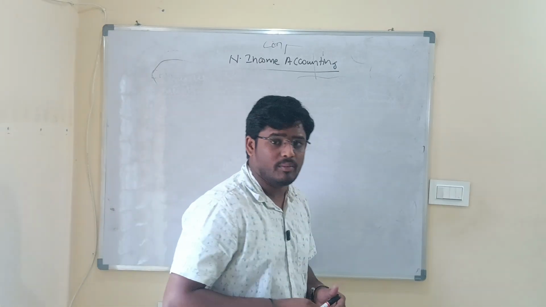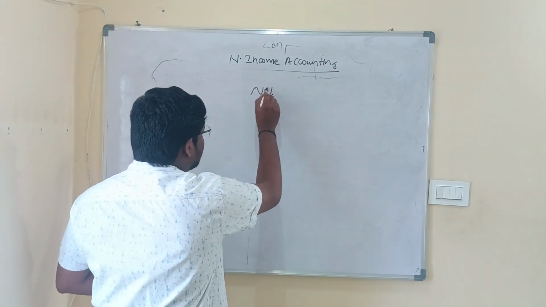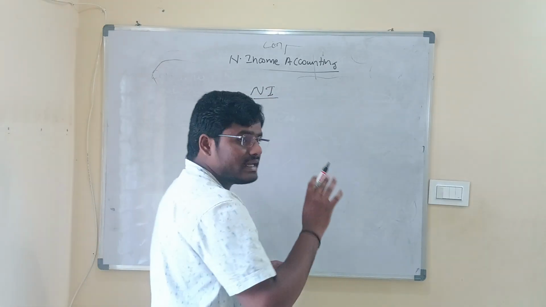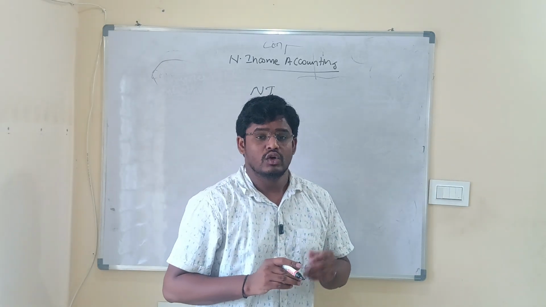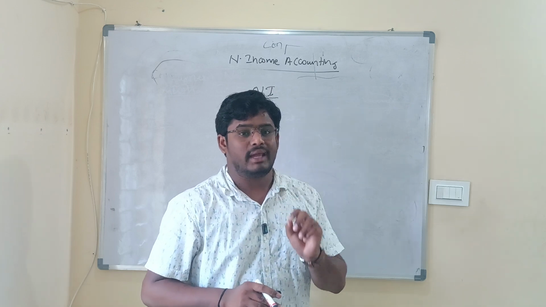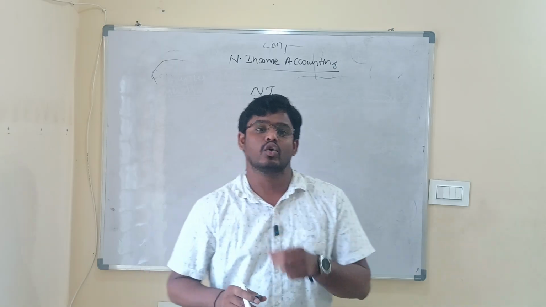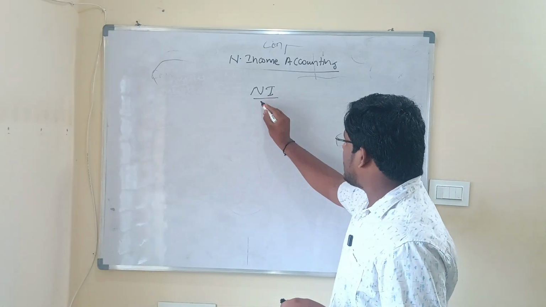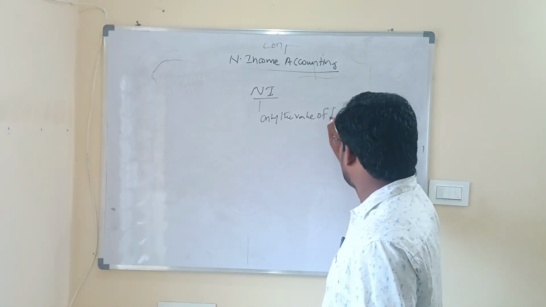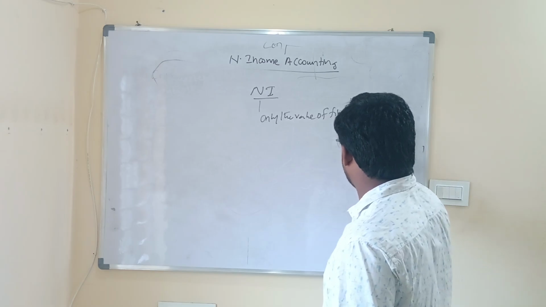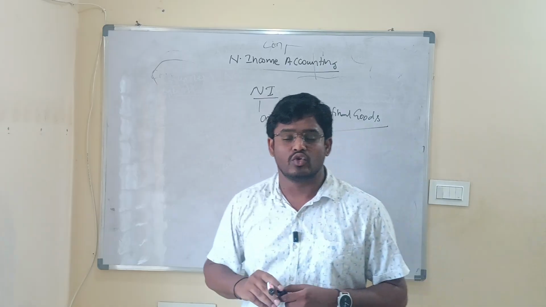Now let us continue the topic. One point which we have understood from the definition of national income is that national income is defined as the total money value of all final goods and services, which means in national income calculation intermediate goods value is being ignored, or in national income calculation only the value of final goods is being taken into consideration, and we ignore the intermediate goods value.